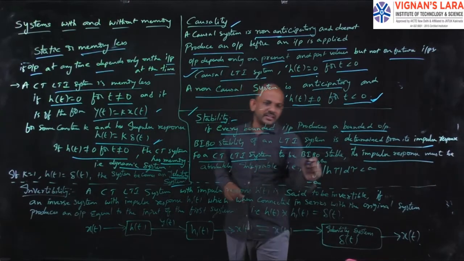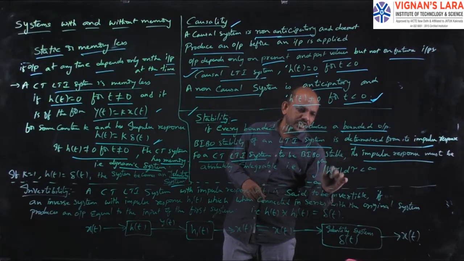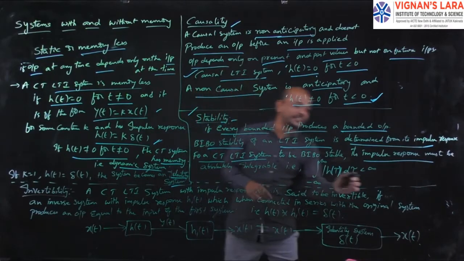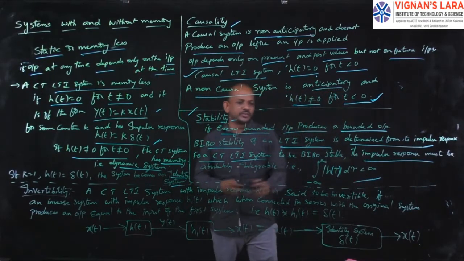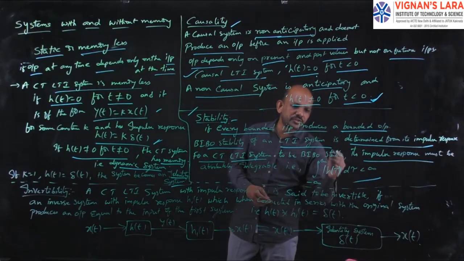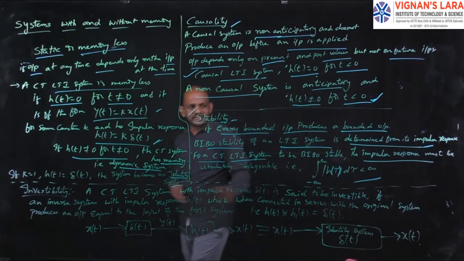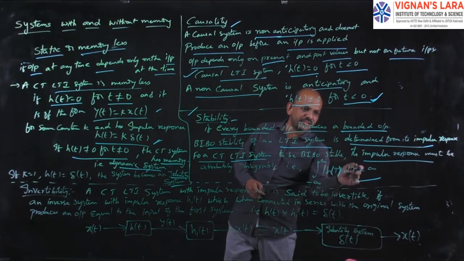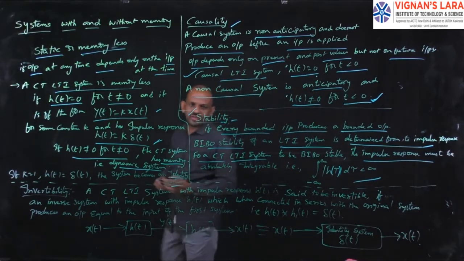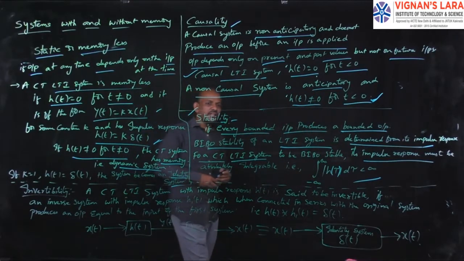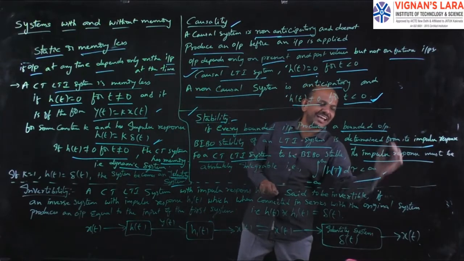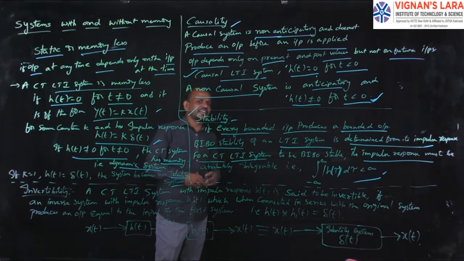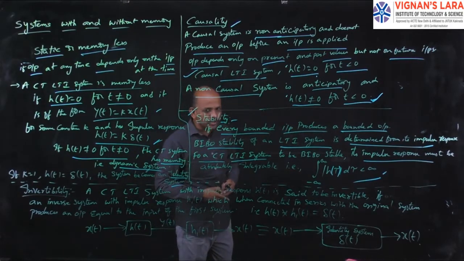That is simply the integral from minus infinity to infinity of mod of h of tau d tau will be less than infinity. Less than infinity means it will have a finite value. h of tau is nothing but the impulse response. So the impulse response must have a finite value. I can represent that in equation format as the integral of mod of h of tau d tau is less than infinity. If the equation is satisfied, then I can say the system is BIBO stable.